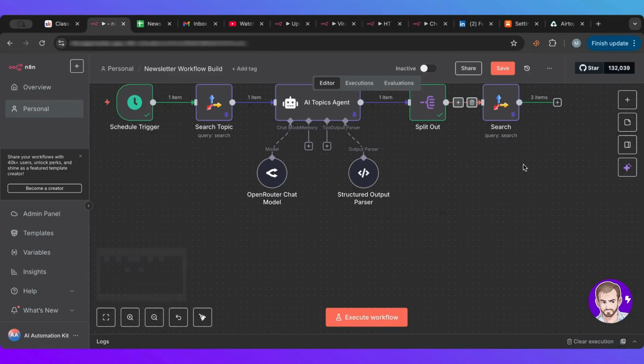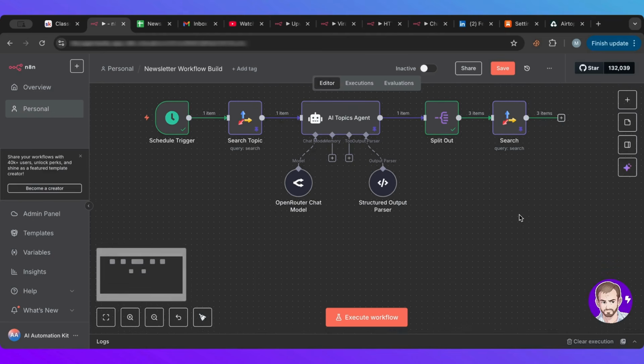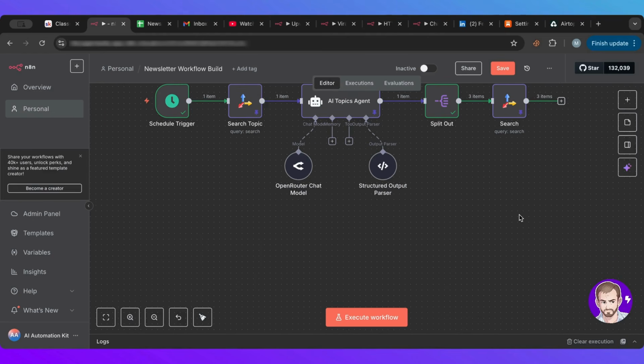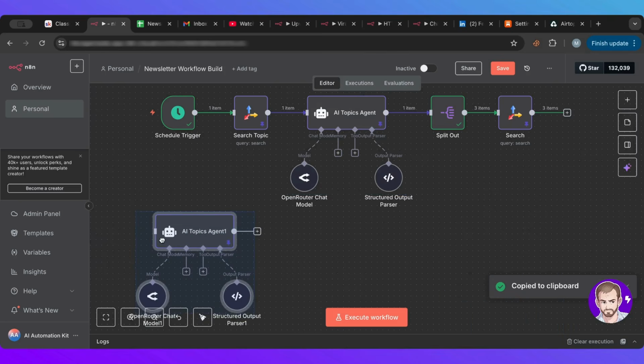So now that we have searched the SERPs through each of these topics, now we can start by writing each of those ones into different sections. And for that, I need another AI agent. So I'm going to copy this and paste it here.